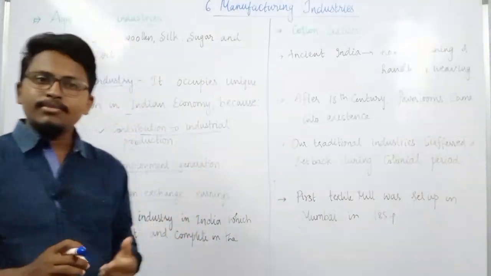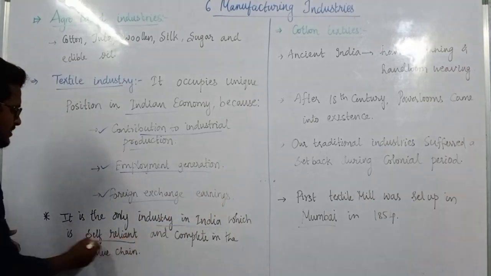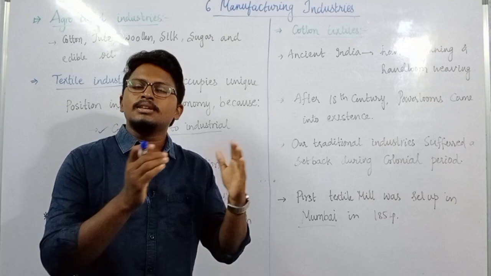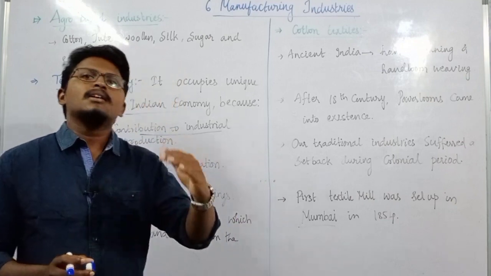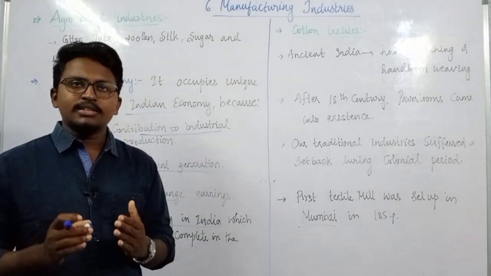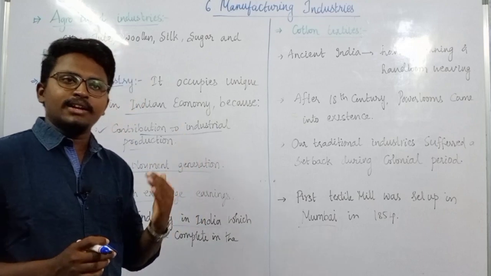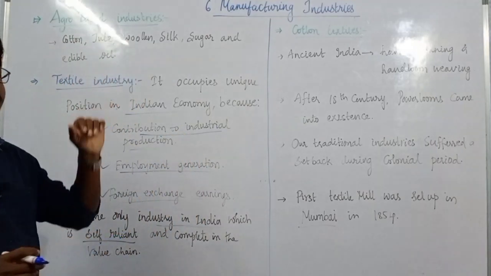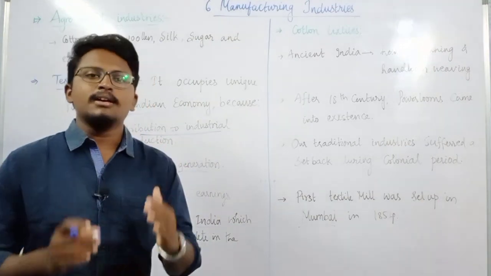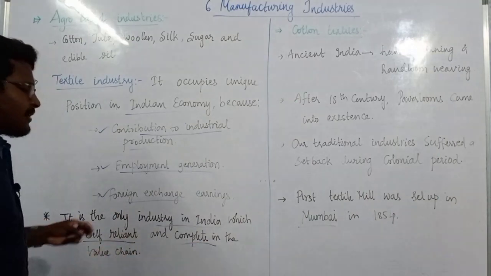At the same time, the textile industry is the only industry in India which is self-reliant. Self-reliant means not depending upon other industries or upon the government. The only industry which is self-reliant in India is the textile industry. The other specialty about this industry is that it is the only industry which has the complete value chain.